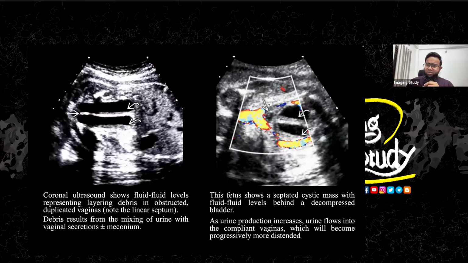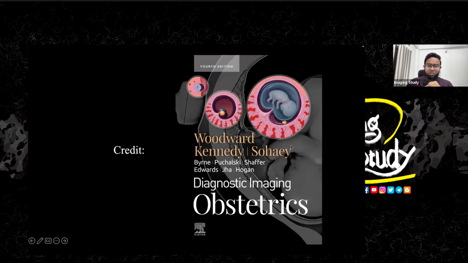So let's end it with just two pictures taken from the books. So you can see the lower part of the abdomen showing a septated cystic lesion. There's a vertical septation here. On color Doppler, you will see the umbilical arteries, or internal iliac arteries, are on the lateral side of these cystic lesions, and they will form a single vessel, that is the umbilical cord arteries. So on both sides they should be present, but in our case there was a single umbilical artery, so only one part of the internal iliac artery was present in this patient.